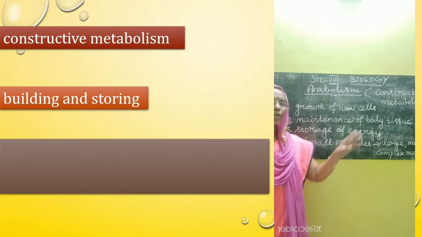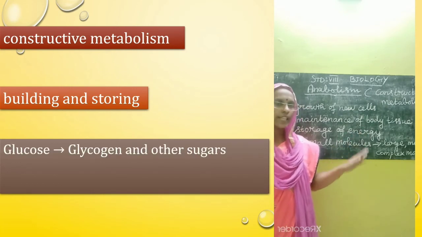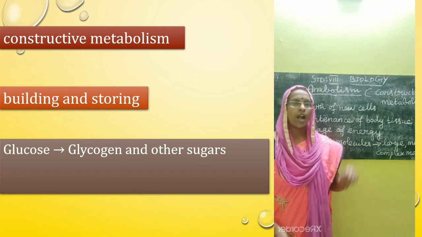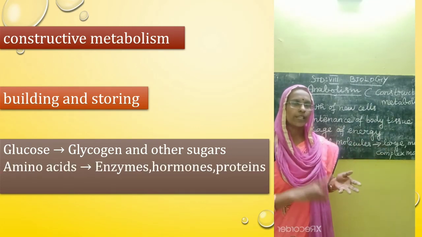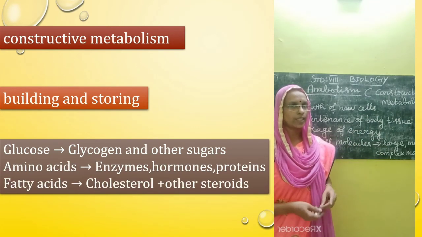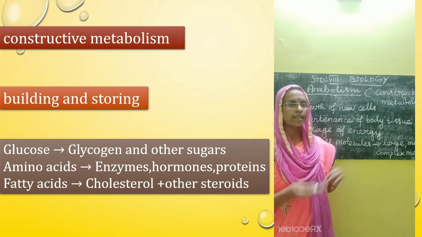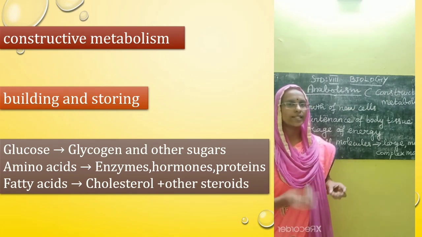For example, glucose is converted into glycogen and other sugars. Amino acids are converted into enzymes, hormones and other proteins. And fatty acids are converted into cholesterol and steroids.